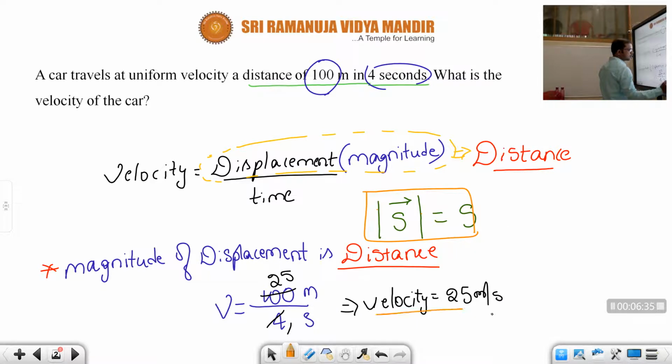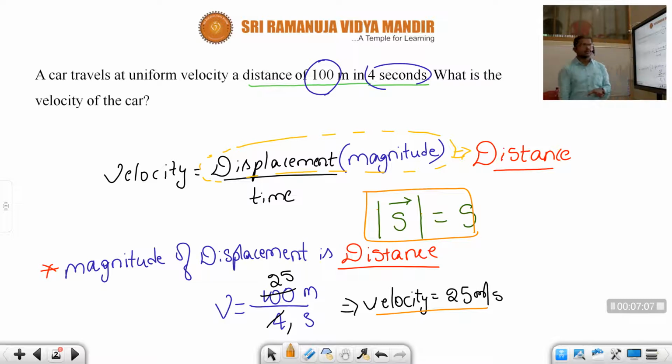The important thing to understand, children, is that in the question he might not give displacement. He gives distance and asks us to find velocity. We should not be confused. He has given the magnitude of velocity; he is not bothering about the direction. Magnitude of displacement by time is also velocity only.